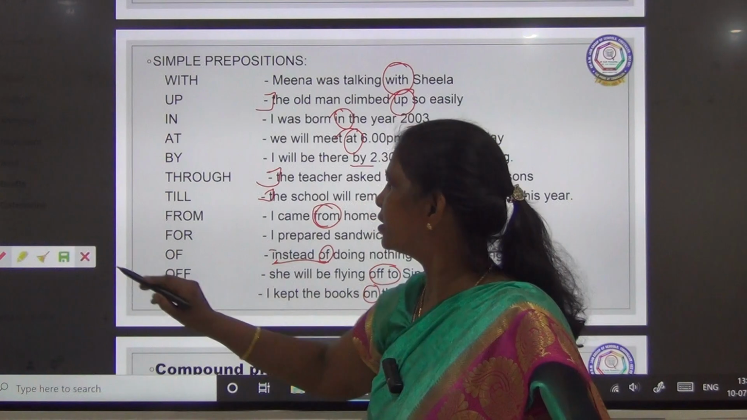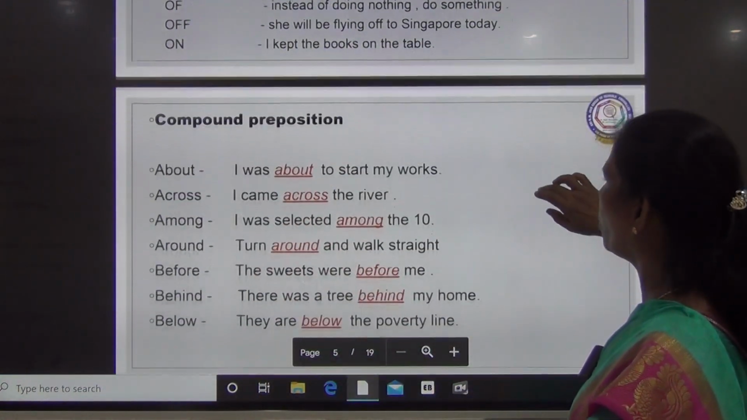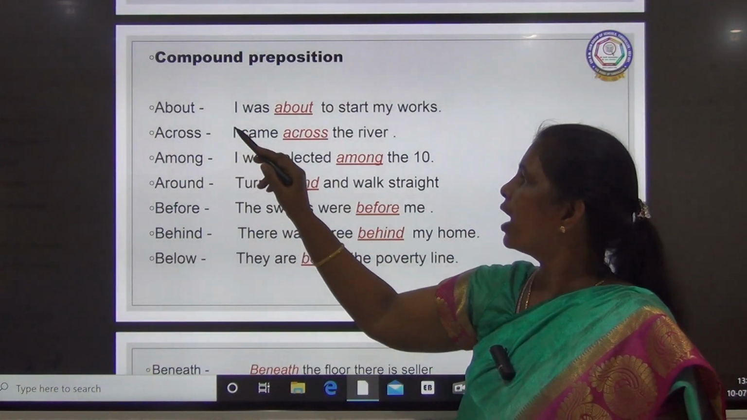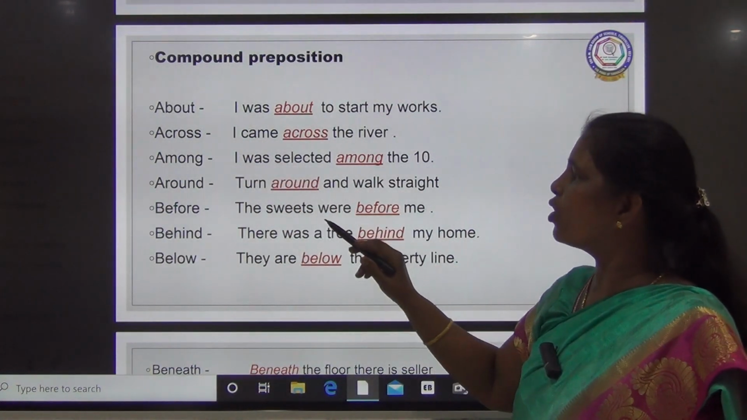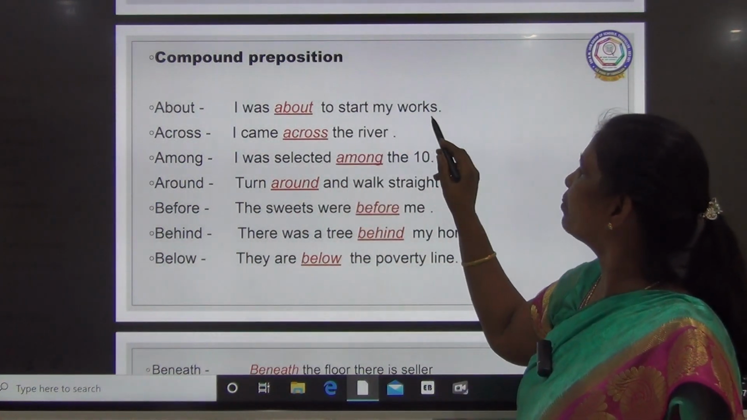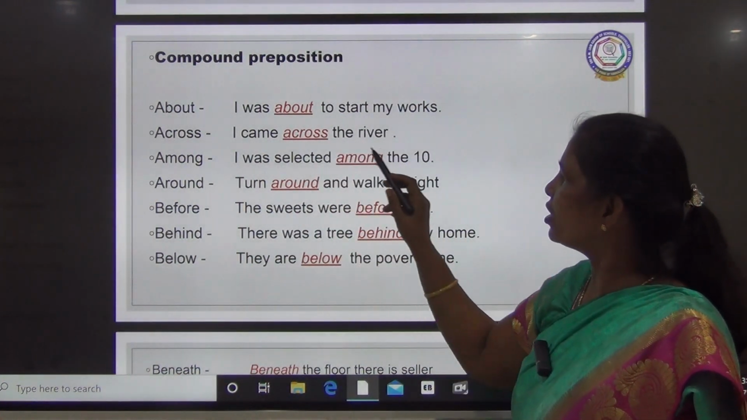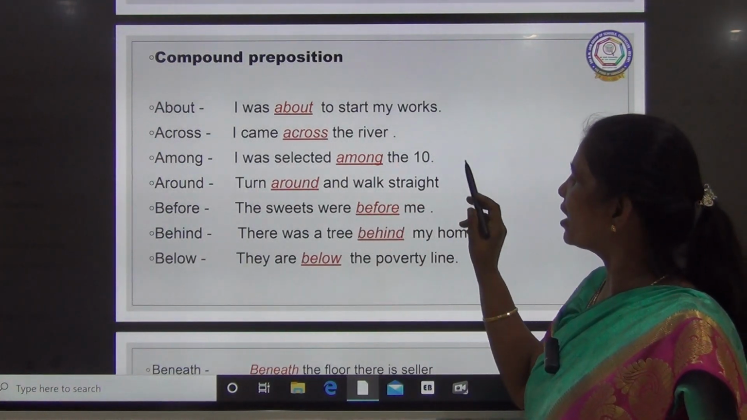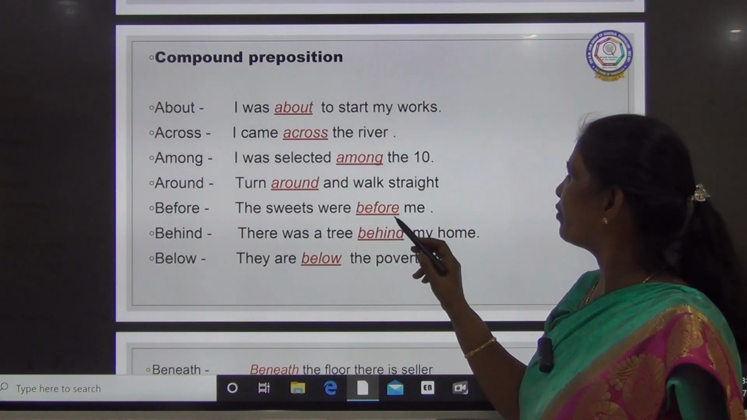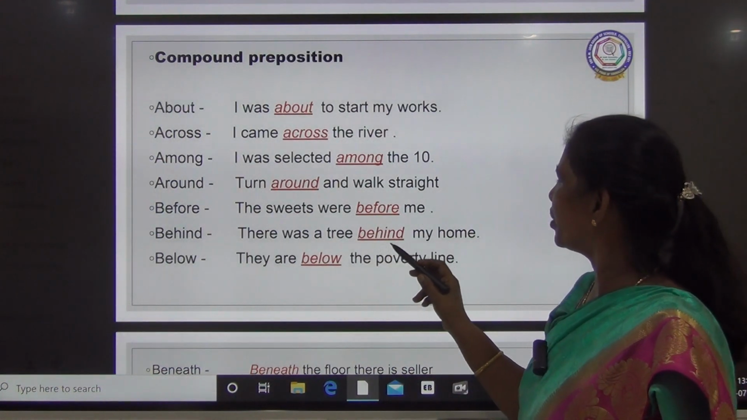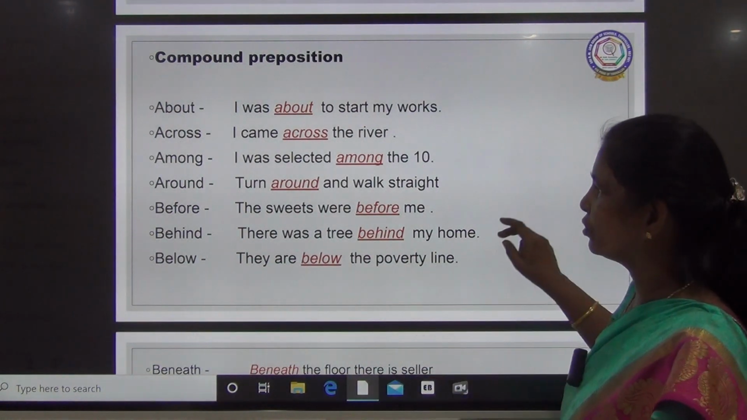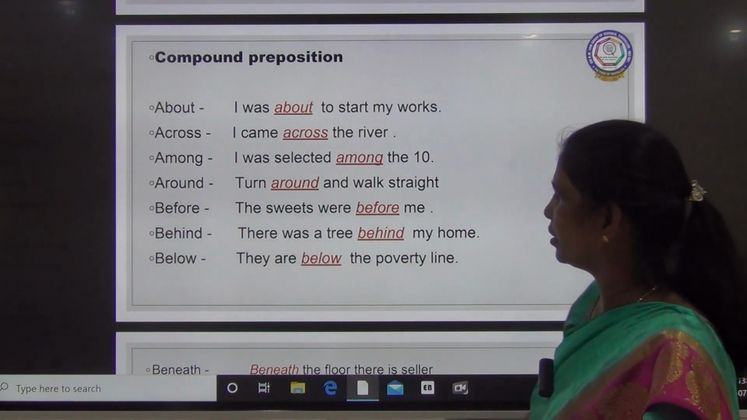We will see what is compound preposition. Compound preposition: about, across, among, around, before, behind, below. So, I was about to start my work. I came across the river. I was selected among the 10. Turn around and walk straight. The sweets were before me. There was a tree behind my home. They are below the poverty line. So these are compound prepositions.